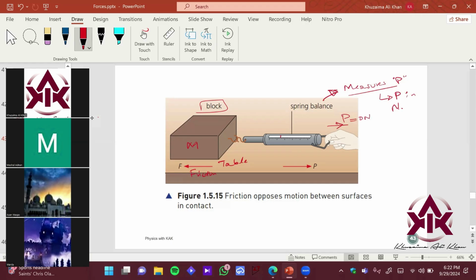हमने कोई force initially लगाई नहीं है, ठीक है. Then we start to apply the force, ठीक है, slowly, right? Let's say we make it first, let's say 5 newtons, right? And we saw okay the block is still not moving. Now we basically made it to let's say 8 newtons, right?